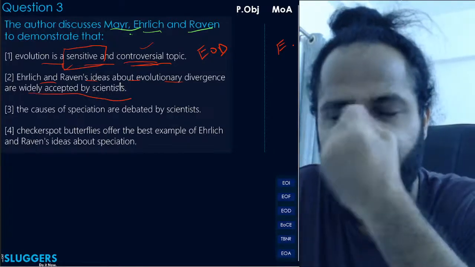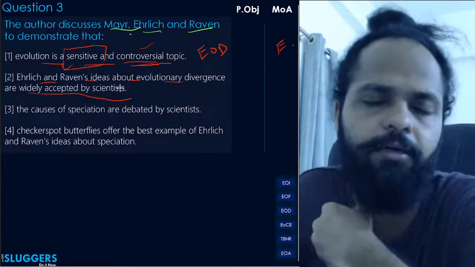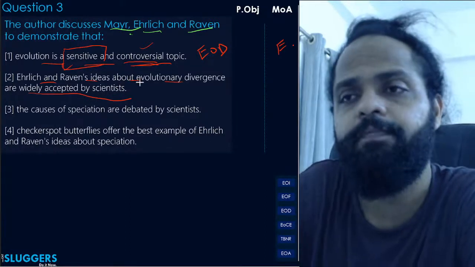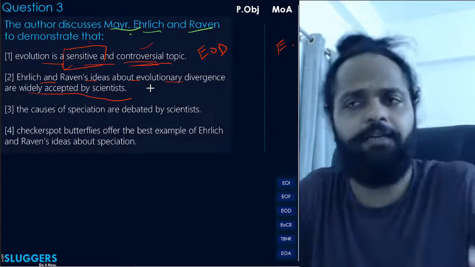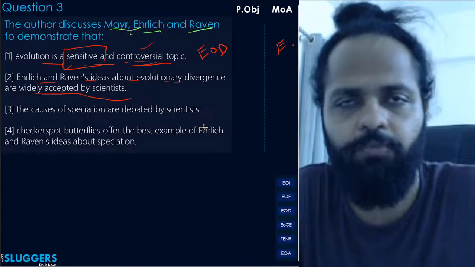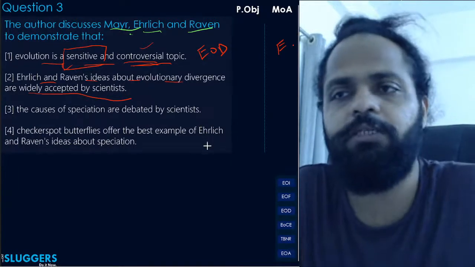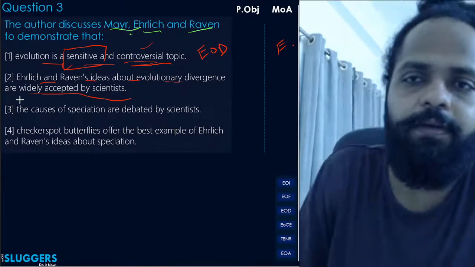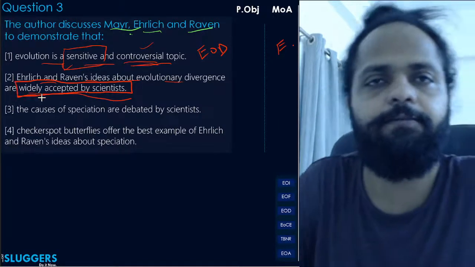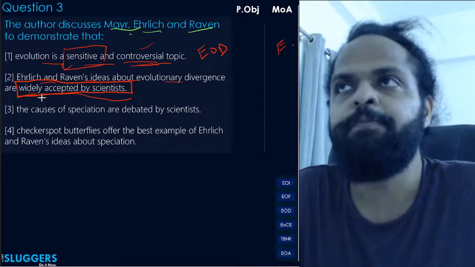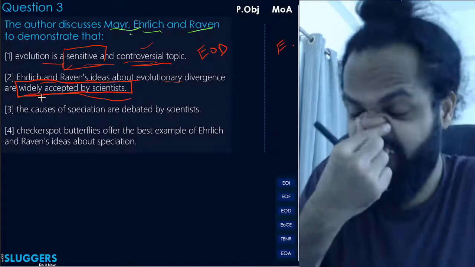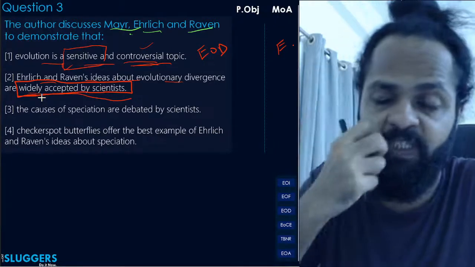Okay, so now Ehrlich and Raven's ideas seem to be contradicting Ernst Mayer's ideas. That's given there. And logically enough, because study भी आपको दी गई है, तो हाँ logically लग रहा है कि नहीं Ernst Mayer के ideas के against ये सही बोल रहे हैं और सही बोल रहे हैं. But जो चीज नहीं दी गई है passage में ना, वो ये है that these are ideas which are widely accepted by scientists. The author, in fact, might have tacitly shown his or her own acceptance of these ideas, because उसी नोट पे खत्म किया है passage.